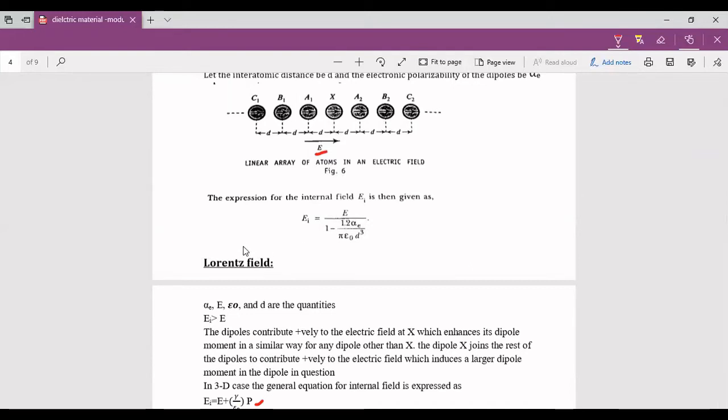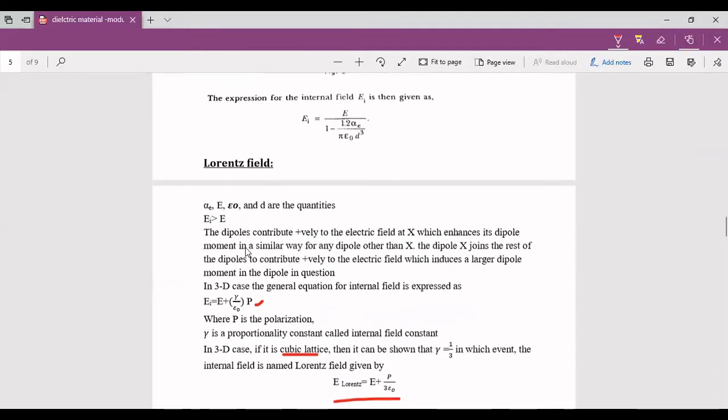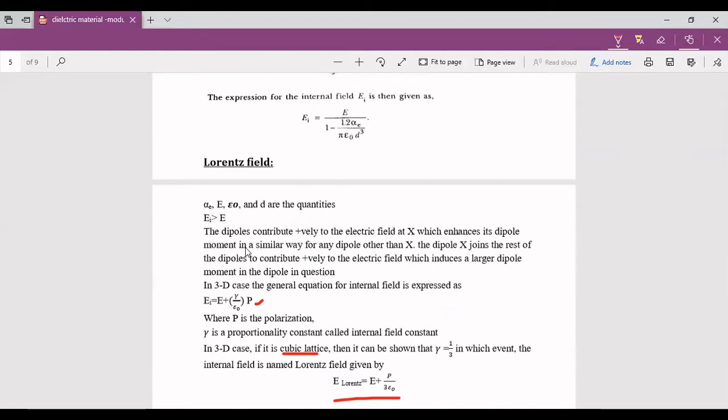Next, what is the Lorentz field? We can understand the Lorentz field based on the internal field. Lorentz, in 1930, developed a method for crystals in a three-dimensional manner. For cubic crystals, he developed this method to understand the internal field. To understand that, let us take alpha E, epsilon naught and d as the quantities.